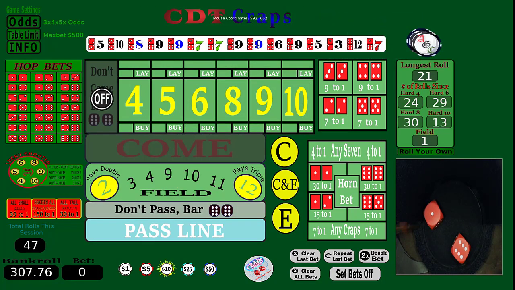How many rolls was that? 1, 2, 3, 4, 5, 6, 7, 8. Hey, it worked just like they said it would, right? No lies there. Set bets on. Okay, I don't know why I'm getting $20 there. I need 10. Let's go.